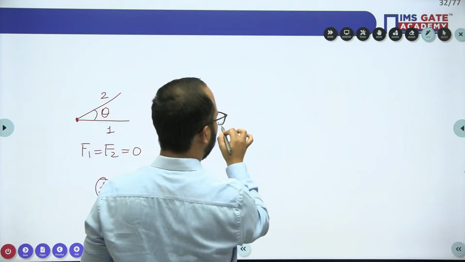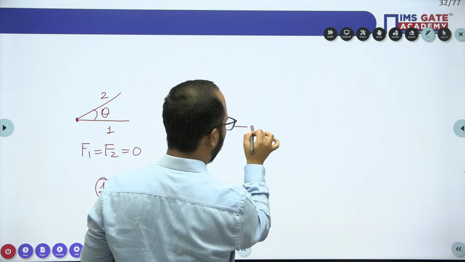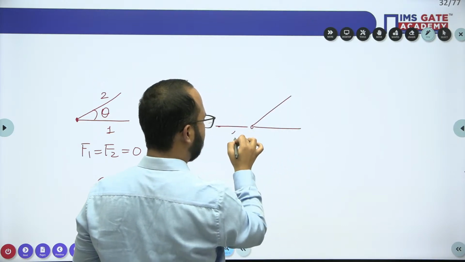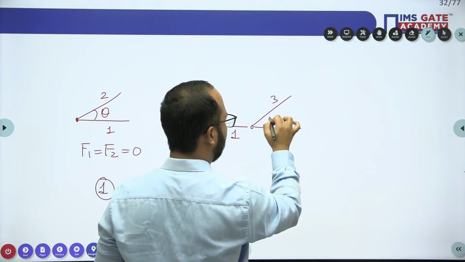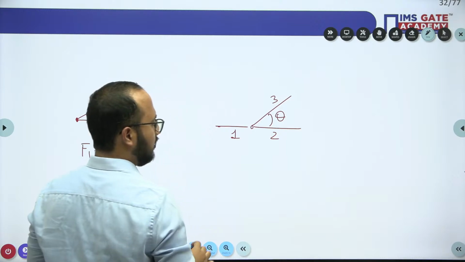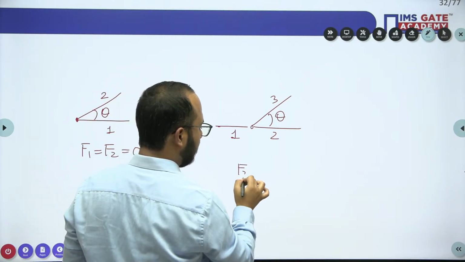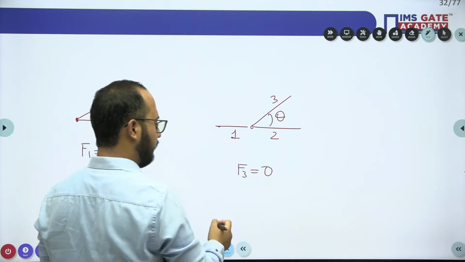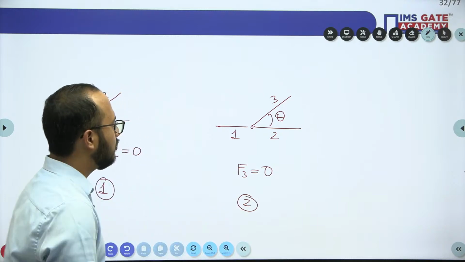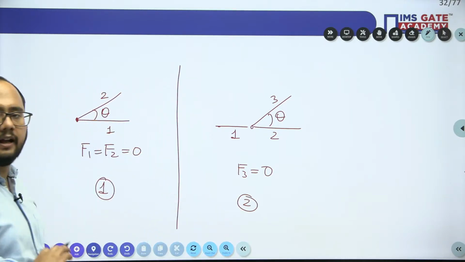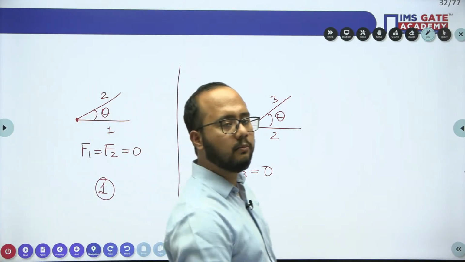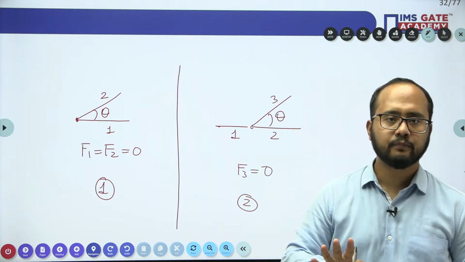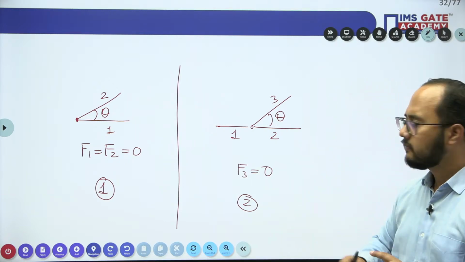Case 2: when a truss joint is formed by 3 members, out of which 2 are collinear and the third one is non-collinear, the force in the third member will be 0. Only these 2 cases will help you in finding the total number of zero force members. Got it? I hope this is clear.